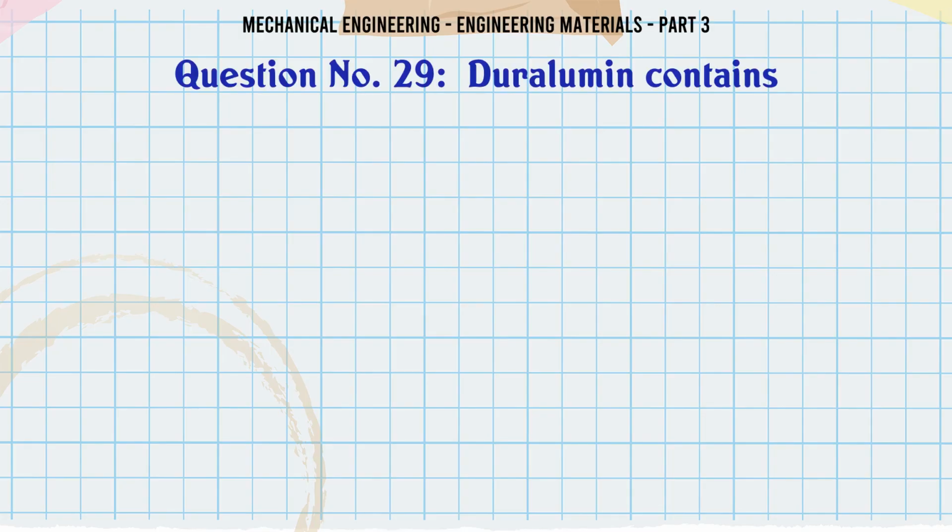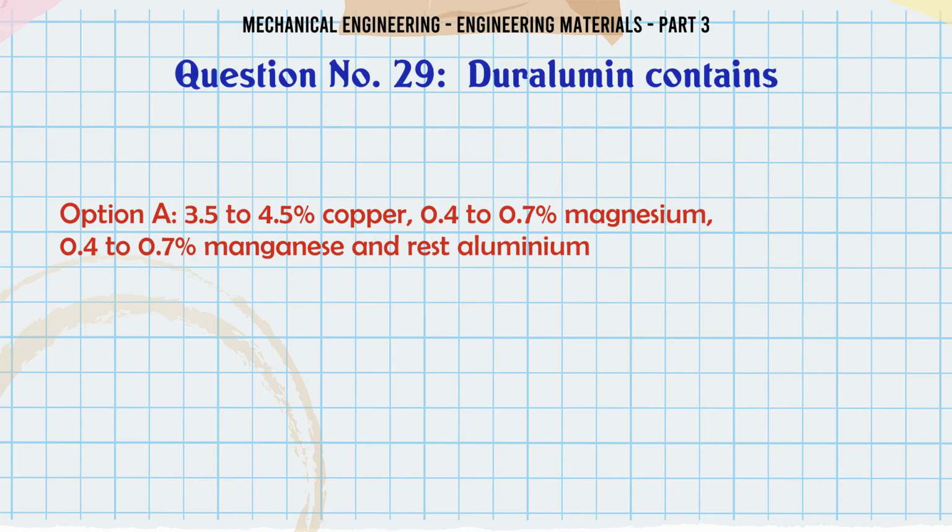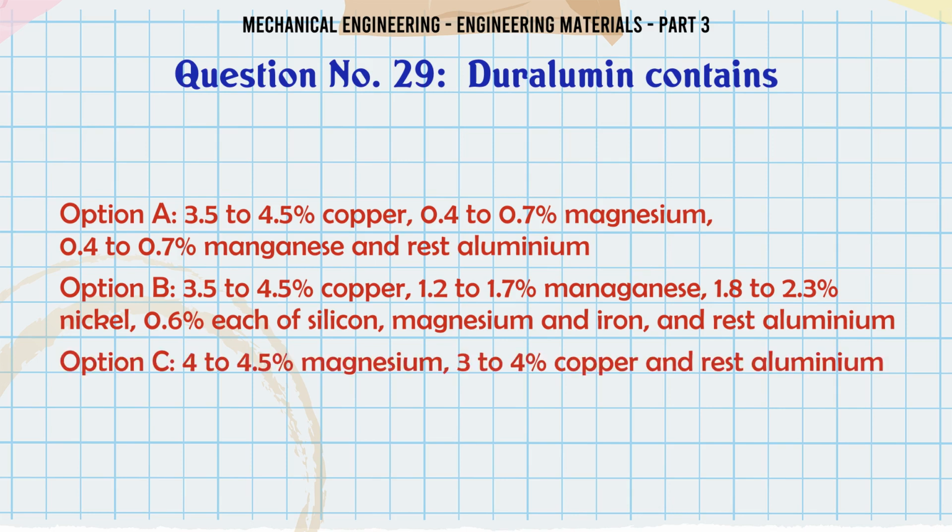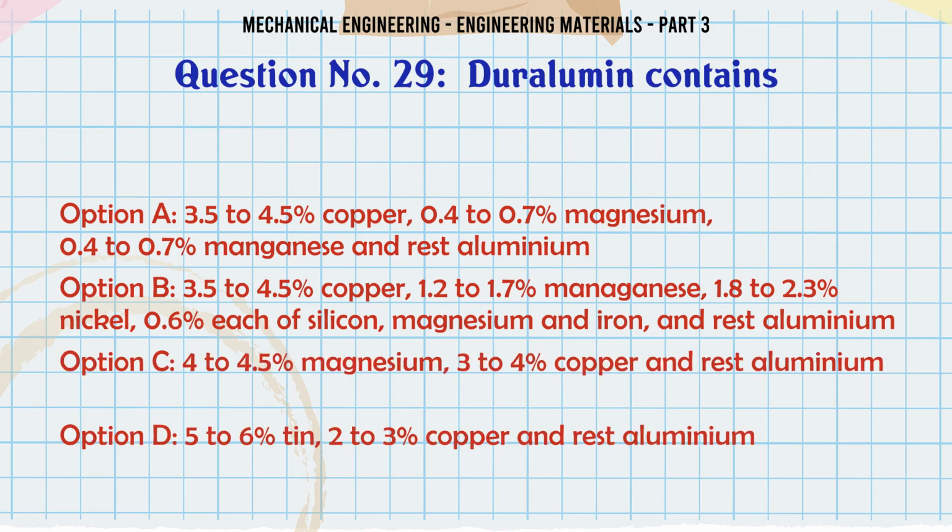Duralumin contains: A. 3.5 to 4.5 copper, 0.4 to 0.7 magnesium, 0.4 to 0.7 manganese and rest aluminium. B. 3.5 to 4.5 copper, 1.2 to 1.7 manganese, 1.8 to 2.3 nickel, 0.6 each of silicon, magnesium and iron and rest aluminium.